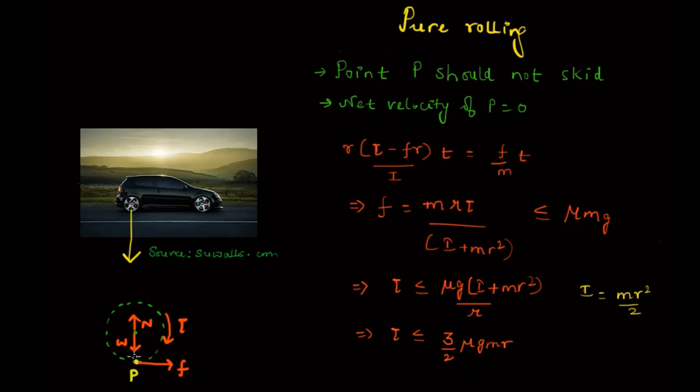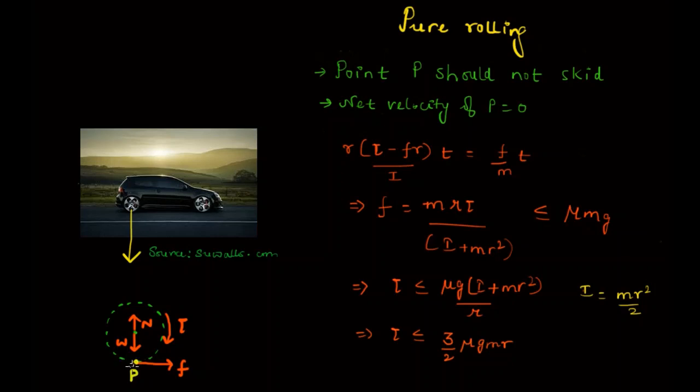That means that when we say this point P does not skid, the relative velocity of this point P with respect to the ground is zero, right? Because if the point P had skidded, then either it would have skidded in the negative direction or in the positive direction. But because it does not skid, this point P with respect to the ground does not slide. This point P with respect to the ground remains at rest. And try to visualize this. When the car moves, it moves smoothly, right? We don't see the tires skidding. That's very important.